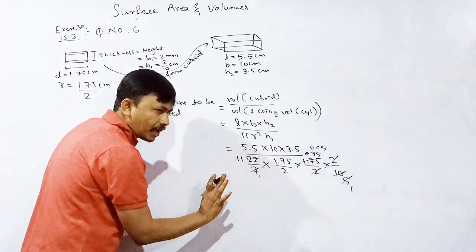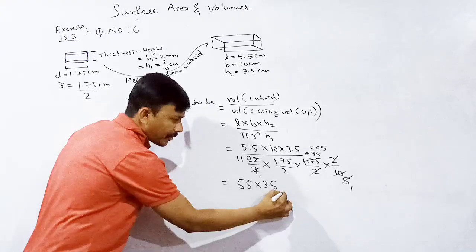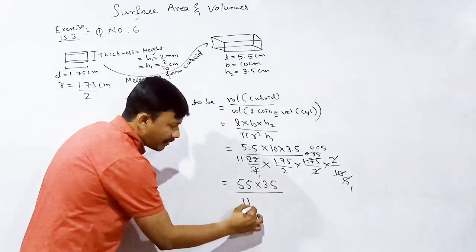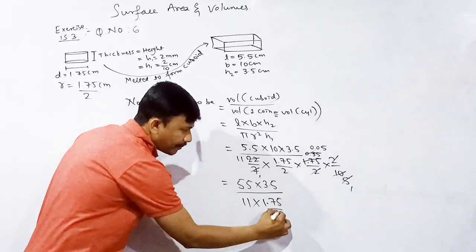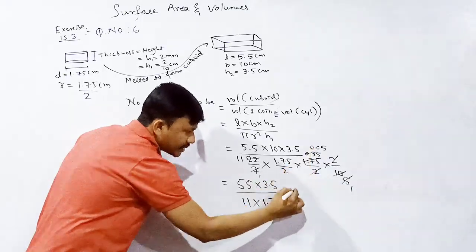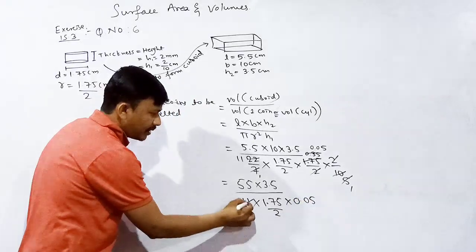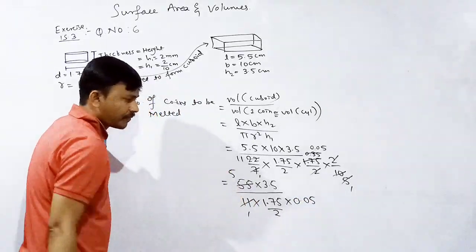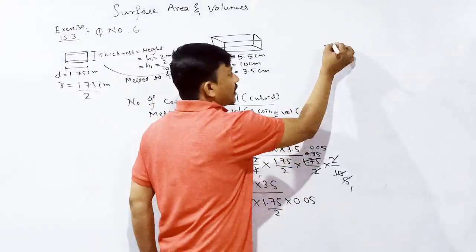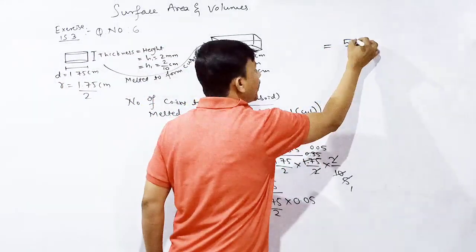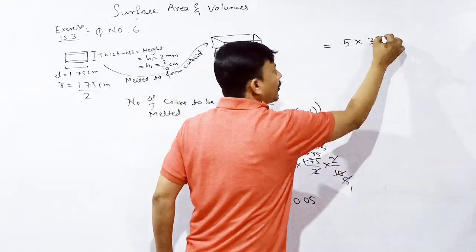5.5 into 10, 55. 55 into 3.5 divided by 11 into 1.75 divided by 2 into 0.05. 11 ones are 11, 11 fives are 55. Correct? Okay. This is equal to 5 into 3.5 is there, na? 3.5 can be written as 35 divided by 10.